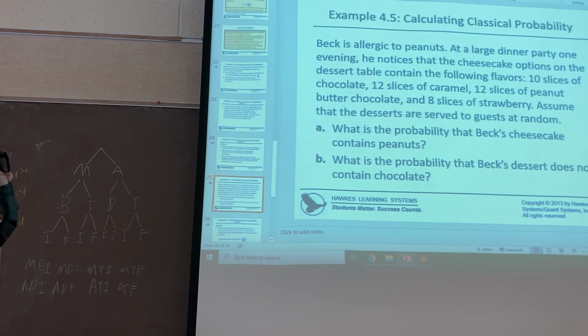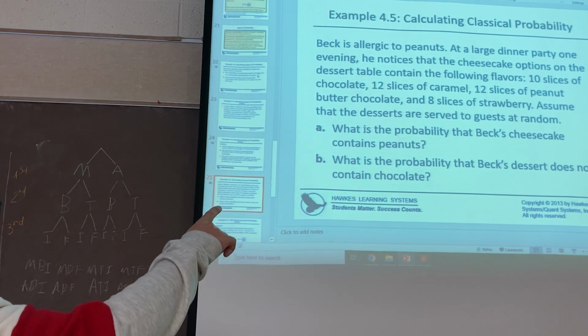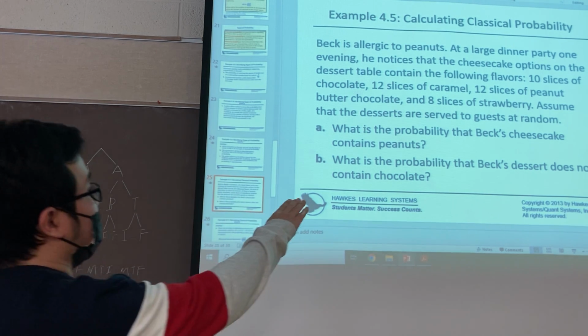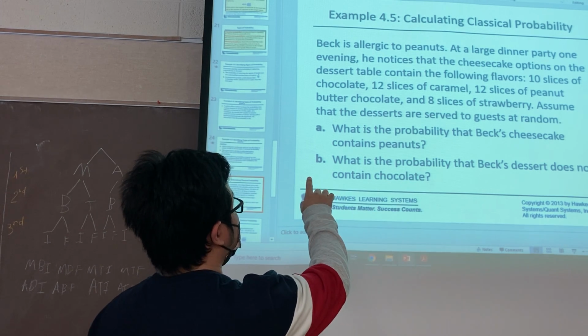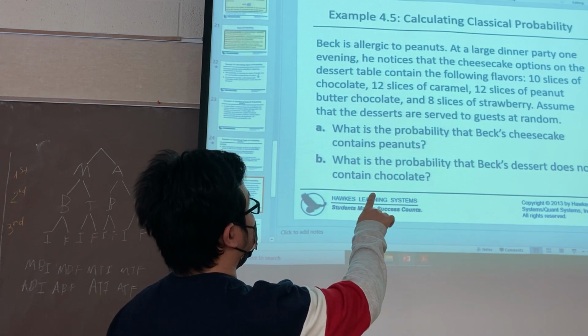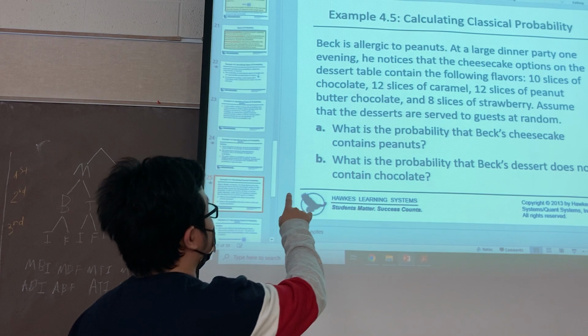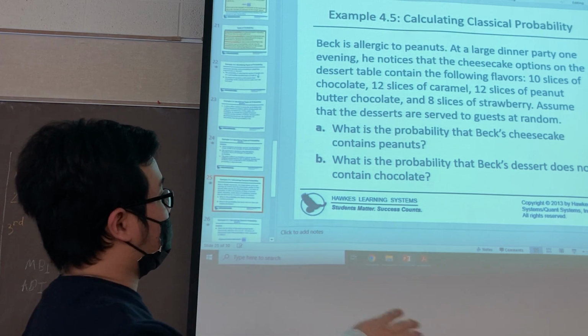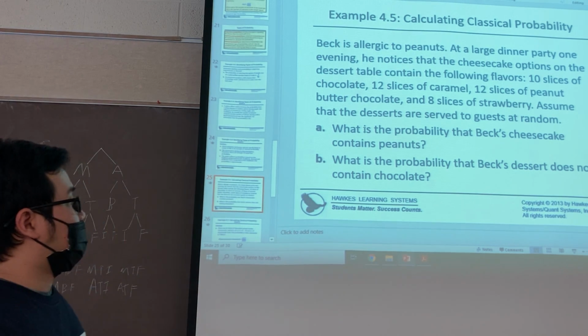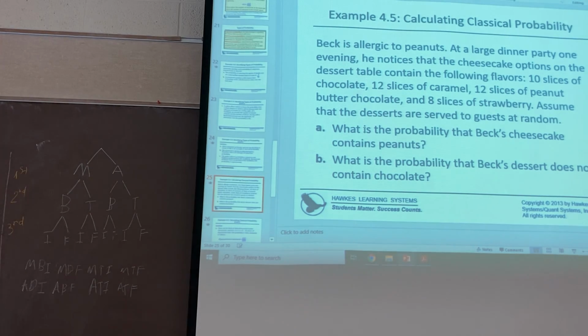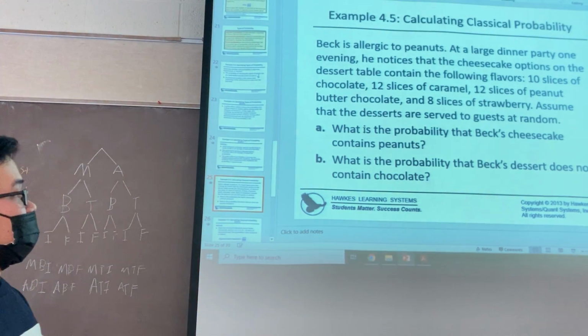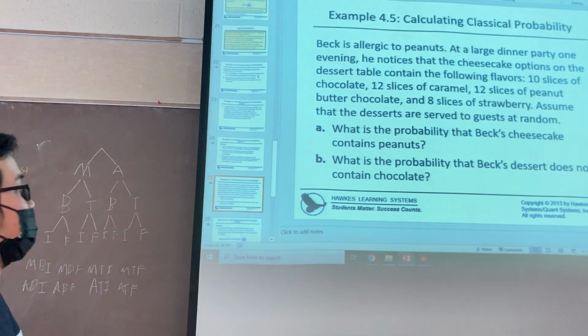Beck is allergic to peanuts, at the last dinner party. He wants to choose a cheesecake. You have 10 slices of chocolate, 12 slices of caramel, 12 slices of peanut butter chocolate, and 8 slices of strawberry. The question here is, what is the probability that the baked cheesecake contains peanuts?